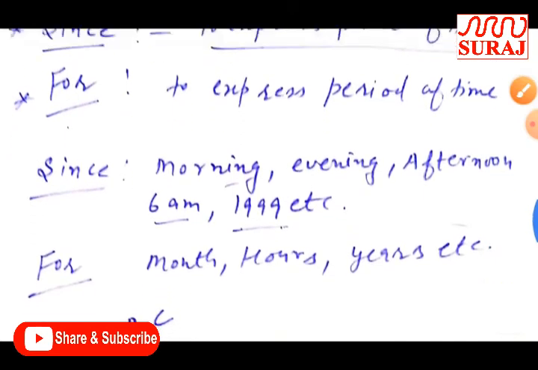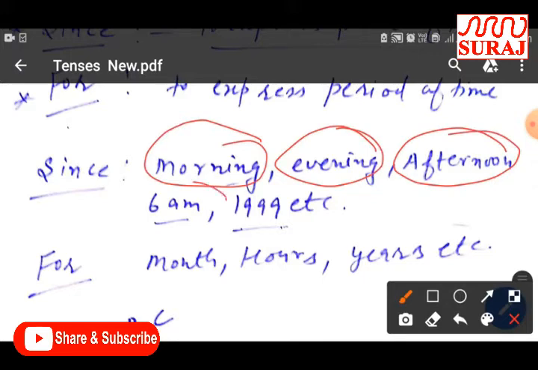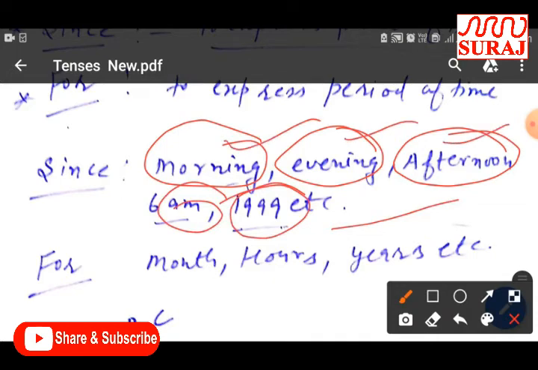These are some examples related to a certain point of time, like morning, evening, afternoon, am, pm, any year.